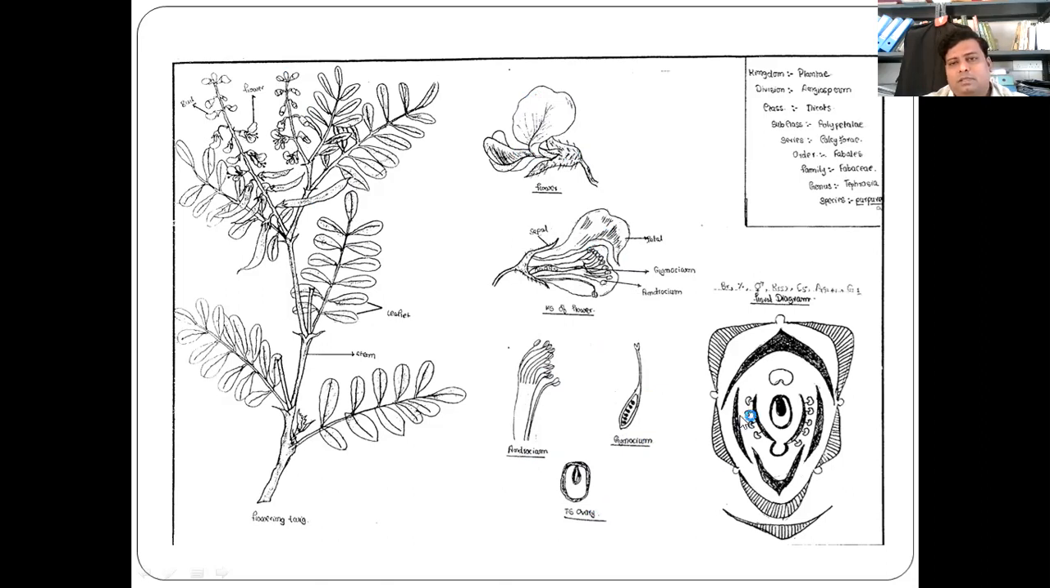This is the TS of ovary. This is the floral diagram. These are the sepals. These are the petals. A floral formula, that is bracteate, zygomorphic, bisexual flower. Calyx 5, corolla 5, androecium 9 plus 1, gynoecium 1. It is superior.